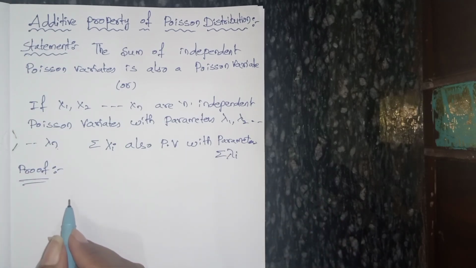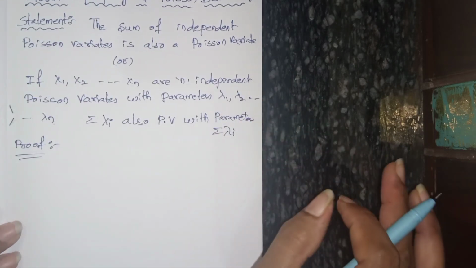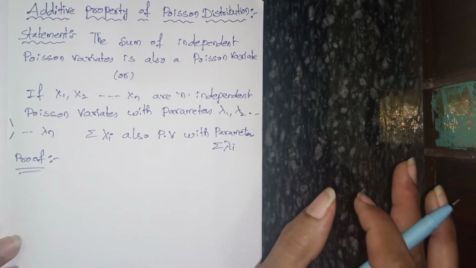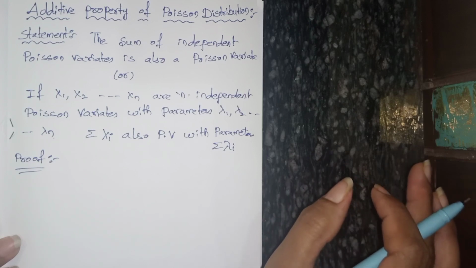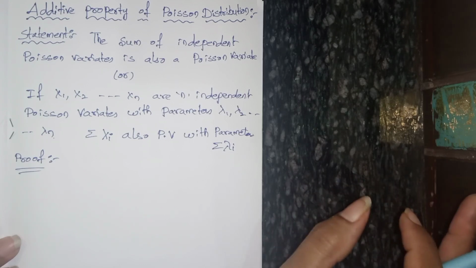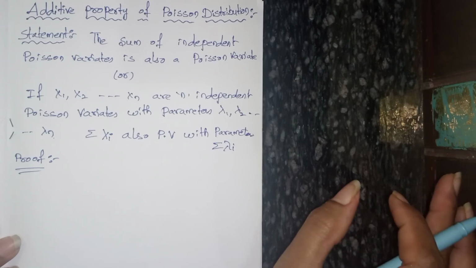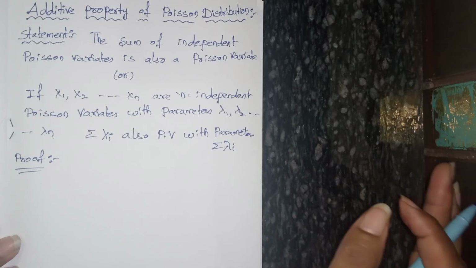For that, first we have to write what is given. As I told you in my previous video, every time you prove the additive property, it is based on the moment generating function. So depending on the moment generating function only, we are going to prove the additive property.